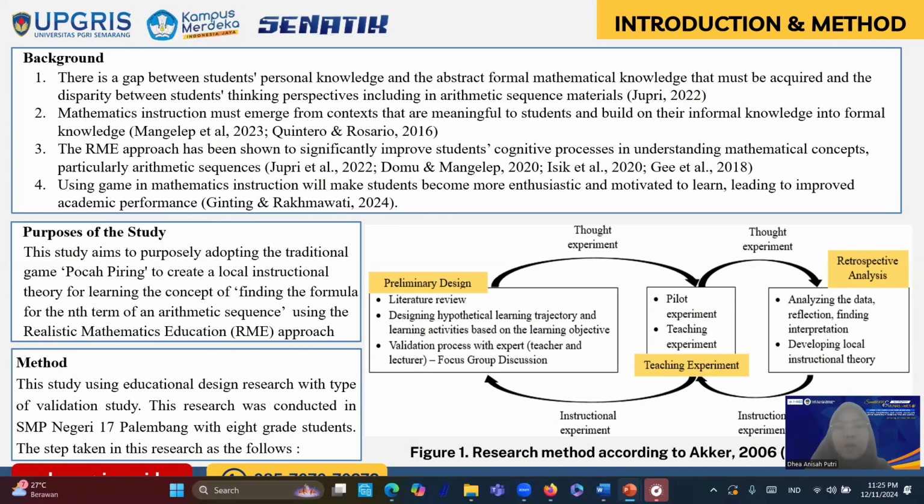These are the steps taken in this research, using repeated cycles starting from preliminary design, including literature review, designing hypothetical learning trajectory and learning activities based on the learning objective, and validation process with expert, teacher, and lecturer, and focus group discussion. The next step is teaching experiment, including pilot experiment and teaching experiment. And the last step is retrospective analysis, starting from analyzing the data, reflection, finding interpretation, and developing local instructional theory.